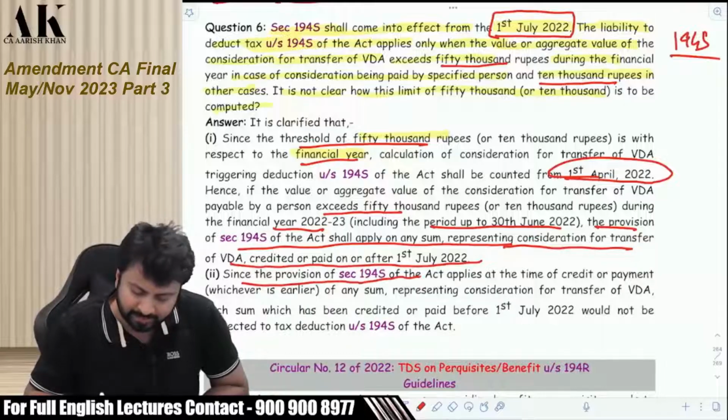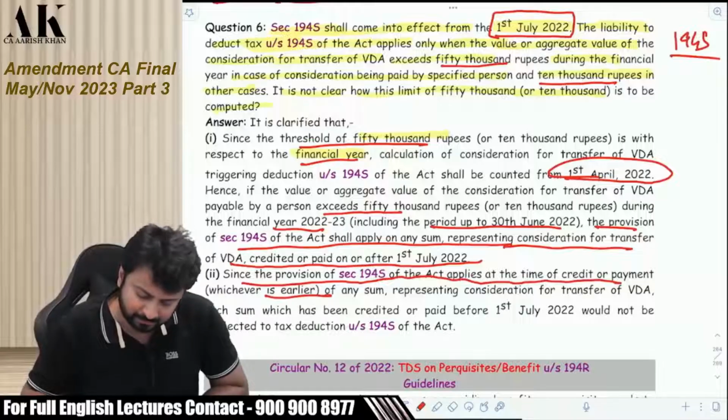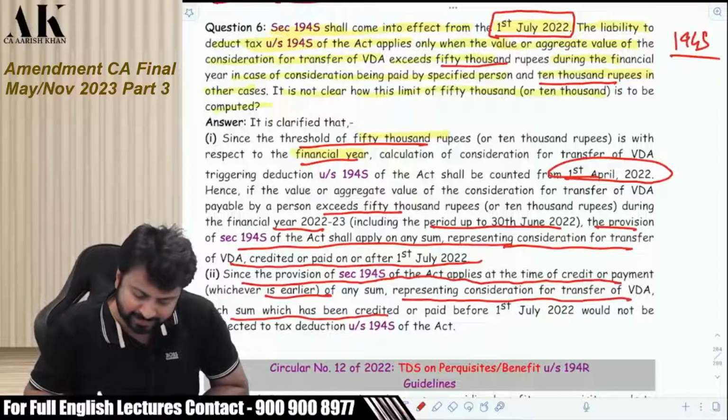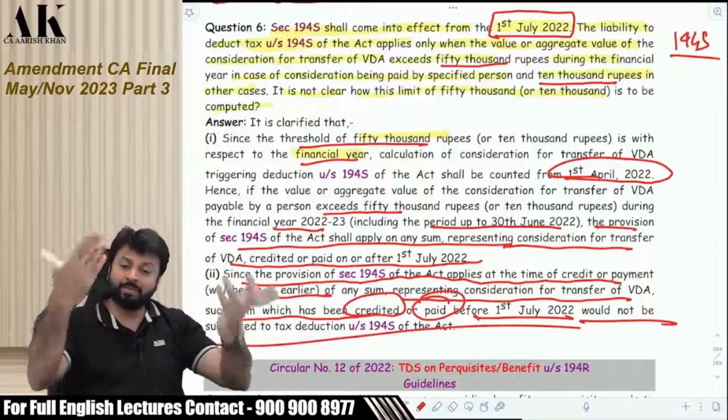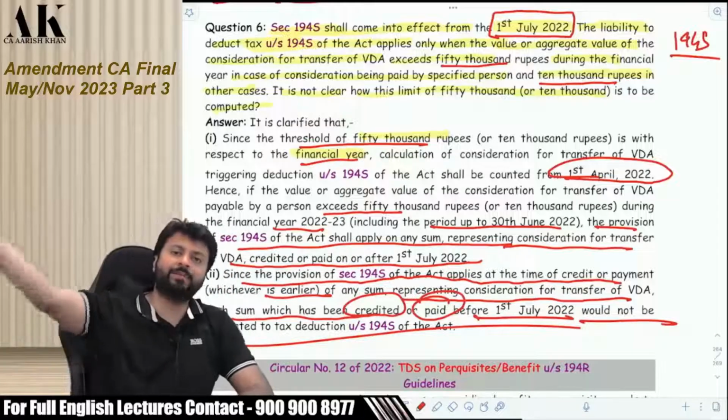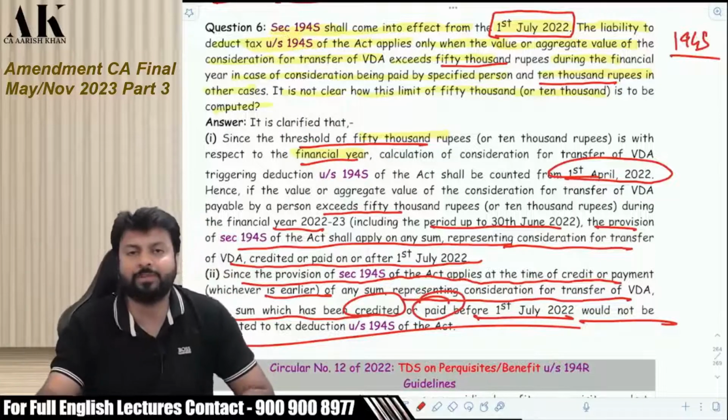Since the provision of 194S of the Act applies at the time of credit or payment, whichever is earlier, representing consideration for transfer of VDA, such sum which has been credited or paid before 1st July would not be subject to TDS. So, if the credit or payment, either of the activity is happening before July, then TDS will not be applicable.